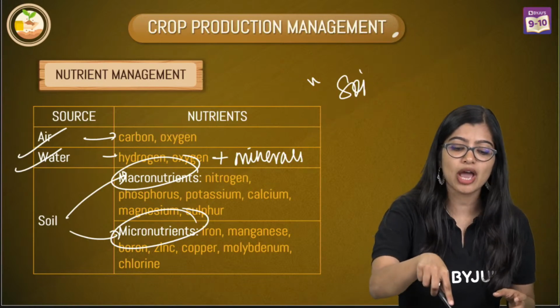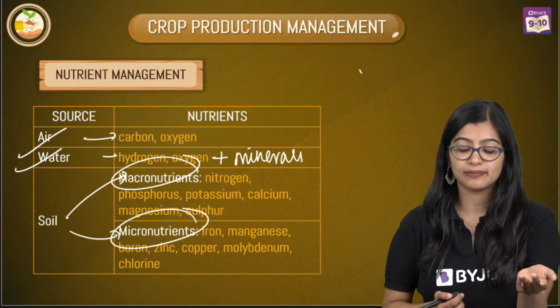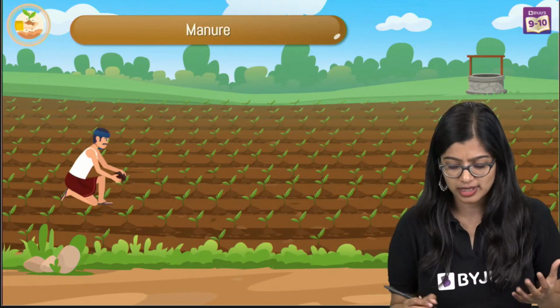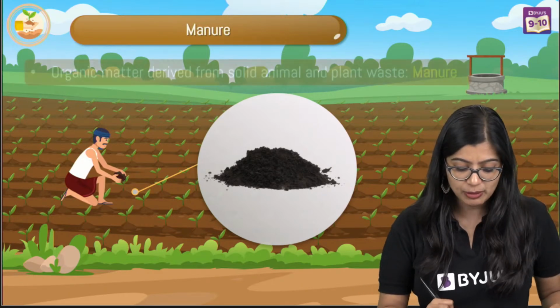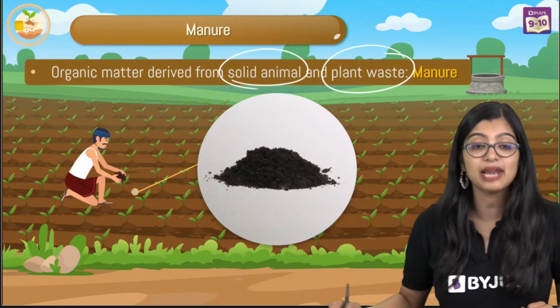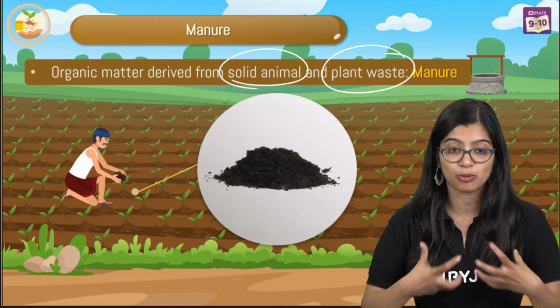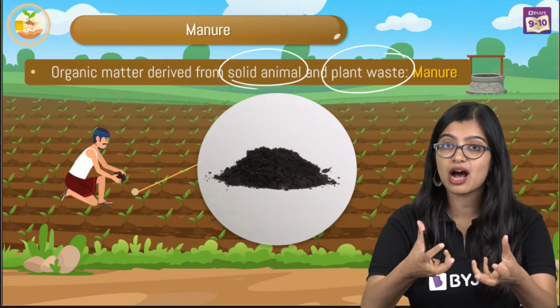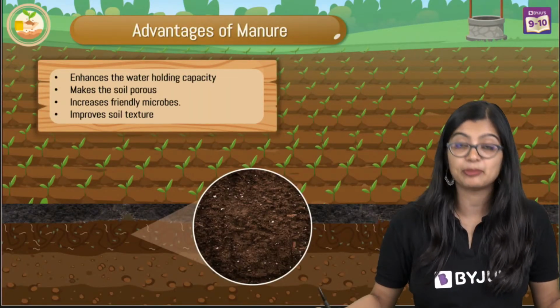So in case soil does not have enough nutrients in it, we can provide it to the soil. Now, providing is where we know manure, we know fertilizers. These are not very new things to us. Now, manure, of course, is something that we get organically, which means that it is derived from the organic matter of solid animal and plant waste, right? So we get it when these plant and animal waste undergo decomposition, where they are broken down into simpler substances. And when it is added to the soil, there are multiple benefits.